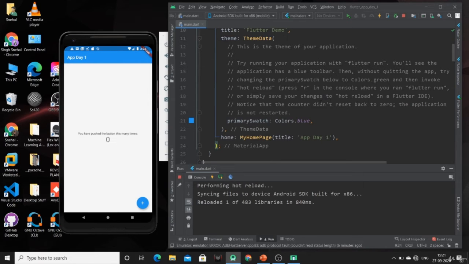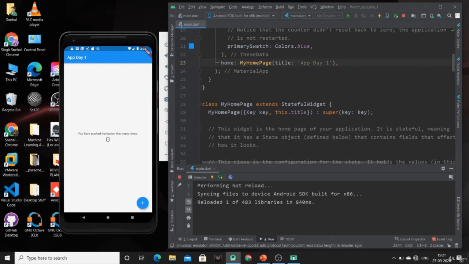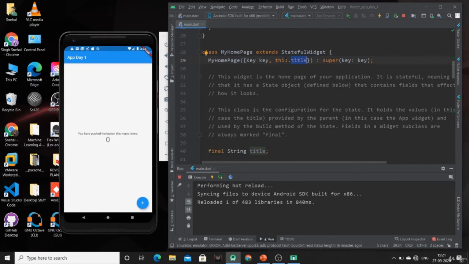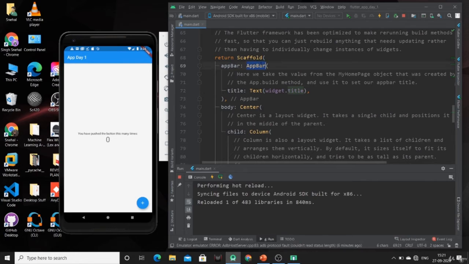Now this was the title of our home page. After that, I have created this home page, where the predefined sample has one class named MyHomePage. Inside that we are passing the title as app day 1, and inside this class we are creating one constructor, MyHomePage, taking the parameter of title, and this title we are passing to our app bar. So this was the whole sample app provided by Flutter.